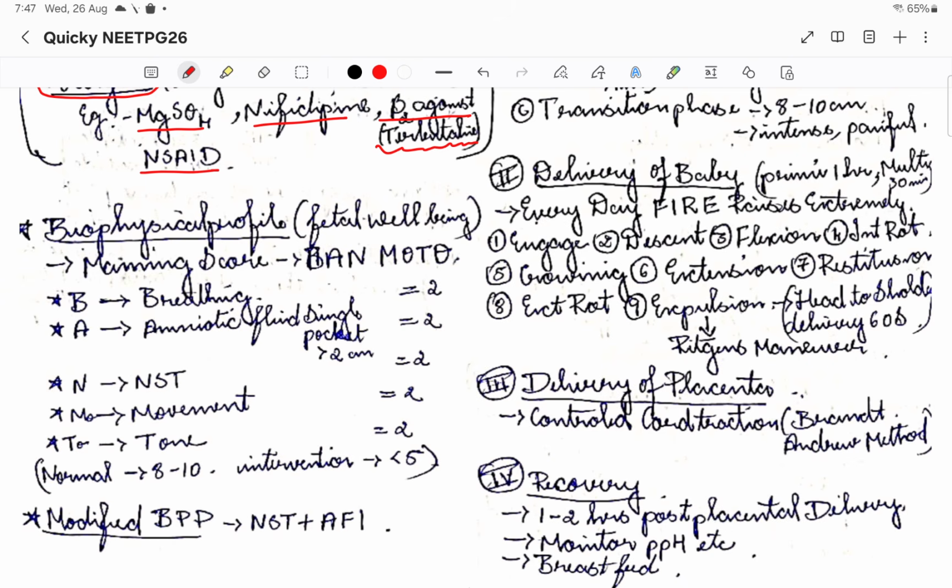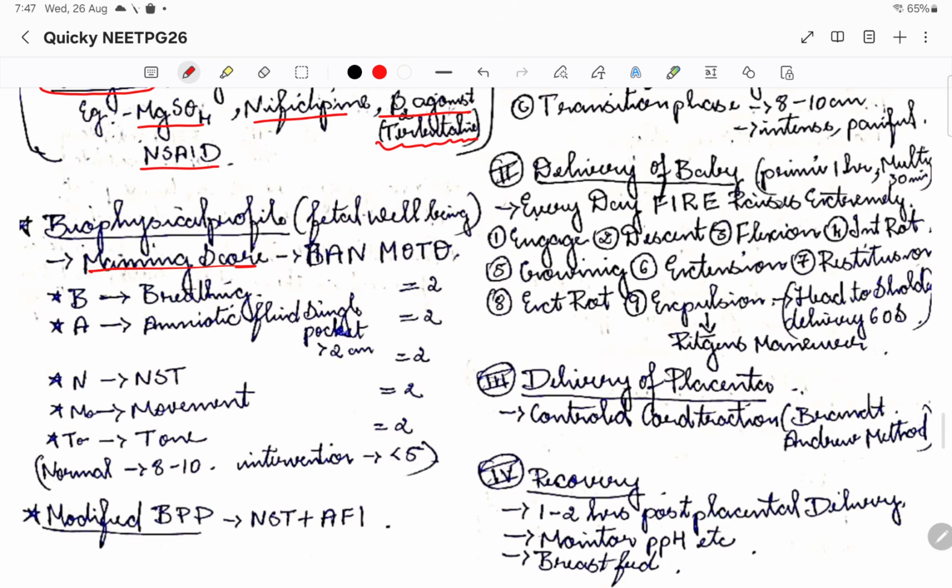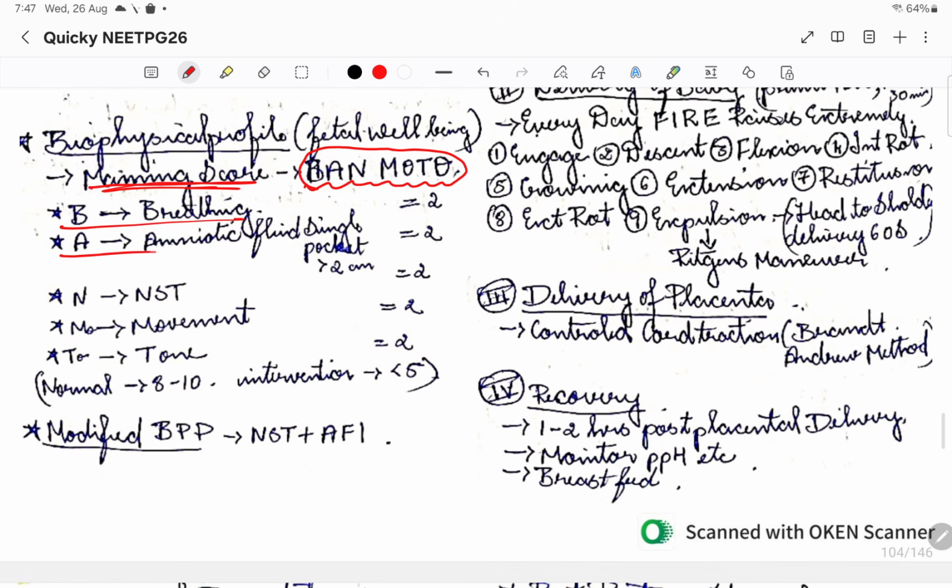So if the labor is going on, this is what we are going to do, the biophysical profile. Please remember, this is the Manning score that we do. Remember the mnemonic BAN MOTO, which means breathing, amniotic fluid single pocket, NST, movement, and tone is what we see in a baby. We are going to give 2 points for each of them. Normal means it is going to be 8 to 10 points. If intervention is needed, it is going to be less than 5. If there is a score of less than 5, that means the fetus is in distress, so that is where we are going to go for intervention, probably LSCS or something like that. So this is the biophysical score.